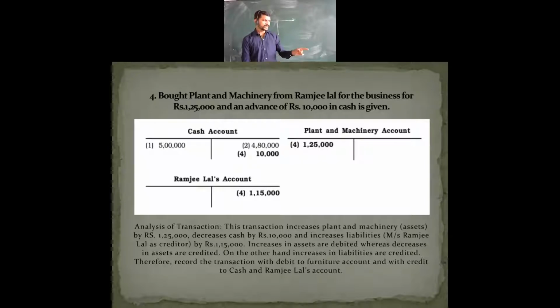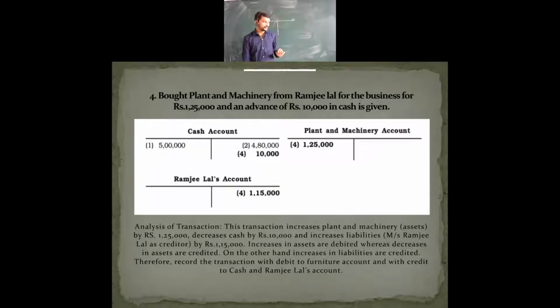Increase in asset is debited. Yes, obviously increase in asset is debited, whereas decrease in asset is credited. In the first line you can see increase in asset is debited and decrease in asset is credited. On the other hand, increase in liability is credited. Obviously, in the line below, increase in liability is credited over here.